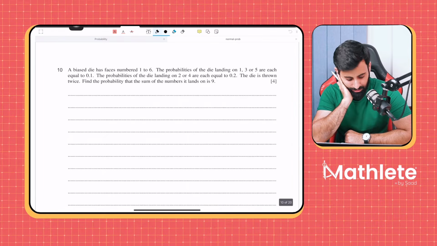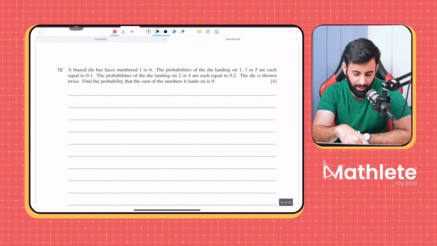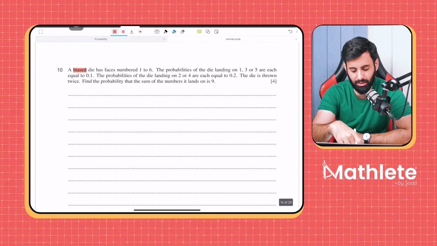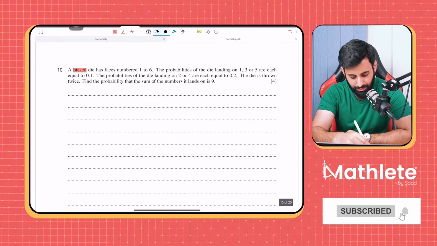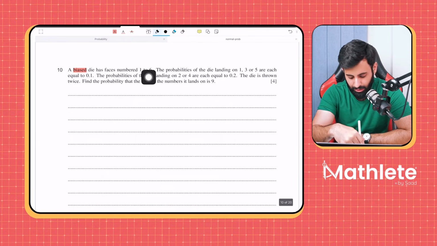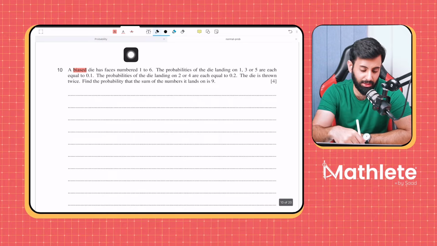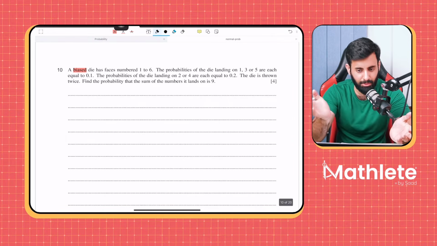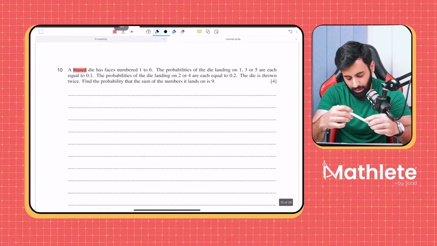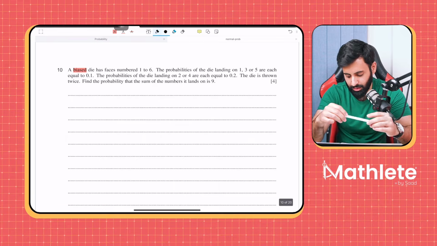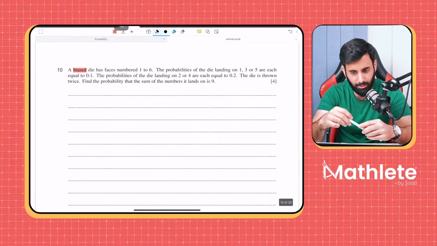Now let's see what this says. A biased die. So what's the keyword over here? The keyword is biased. Biased means that now the probabilities will not be the same. So if it's numbered from 1 to 6, chances are that 1 has a different probability, 2 has a different, 3. Chances are all of them are different, or maybe some of them are equal to so and so, and some of them are equal to some other probability. So let's see what it says. The probabilities of the die landing on 1, 3, or 5 are each equal to 0.1.